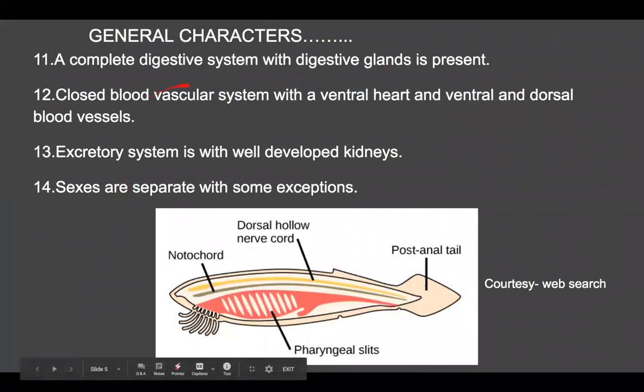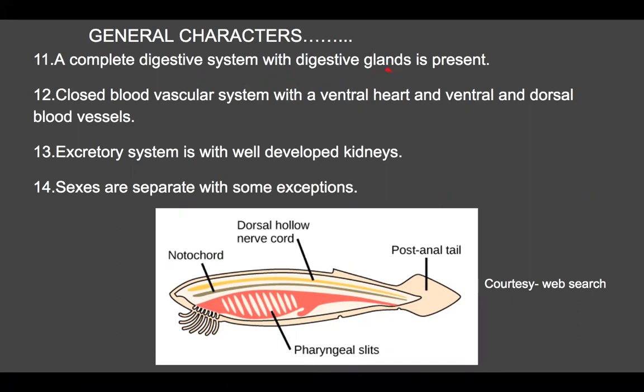Now, a complete digestive system with digestive glands like liver and pancreas is present. A closed blood vascular system with a ventral heart and ventral and dorsal blood vessels is present. What is a closed blood vascular system? A type of circulatory system in which the blood is transported in closed vessels like veins and arteries is known as the closed type of blood vascular system.